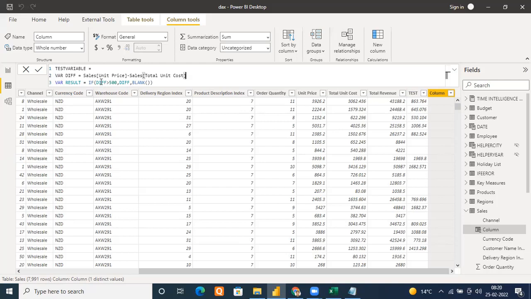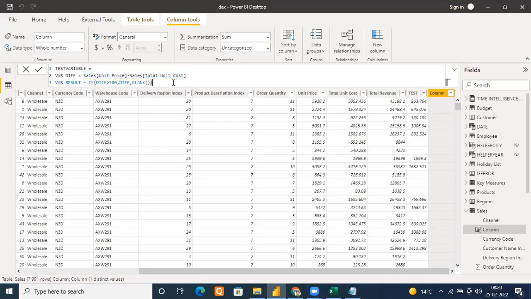It will not be reevaluated again. If this condition is satisfied, again it takes that constant value which has already been evaluated. Evaluation only happens when this variable is evaluated, that is only once. The second time this expression is not going to be evaluated. Directly this diff will be used here.